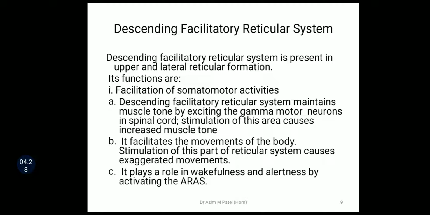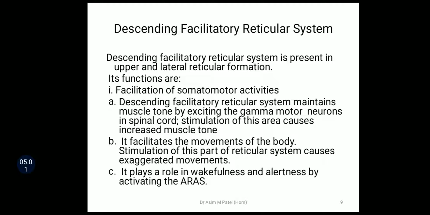First one is about the descending facilitatory reticular system. It is present in the upper and lateral reticular formation. The main functions of this system: the first one is facilitation of somatomotor activities. It controls mainly somatomotor activities, mainly movements.